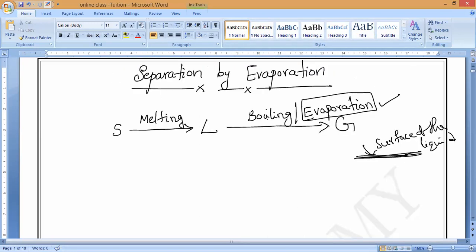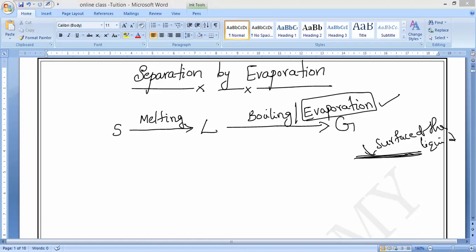So now forget about melting, boiling, etc. We are going to study only evaporation. Evaporation means the changing of a liquid into vapors. What do you mean by vapors? Vapors means gas.